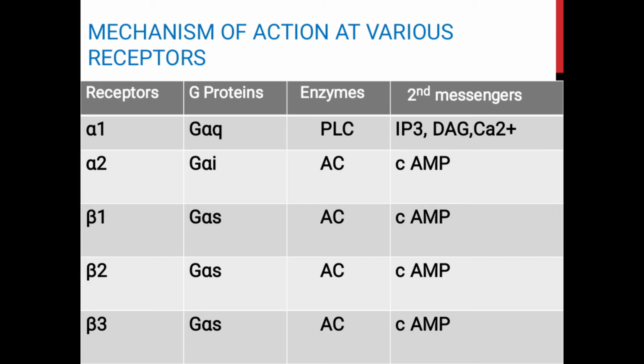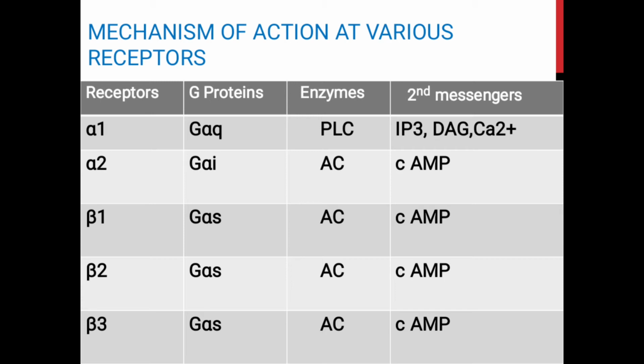Regarding the mechanism of action of the catecholamines at various receptors, the alpha 1 receptor-hormone complex, through G protein, activates the enzyme phospholipase C, and through second messengers, that is inositol triphosphate and diacylglycerol, exerts its physiological actions. Now all three beta receptors combine with the hormone and activate the stimulatory G protein, which in turn activates adenyl cyclase.